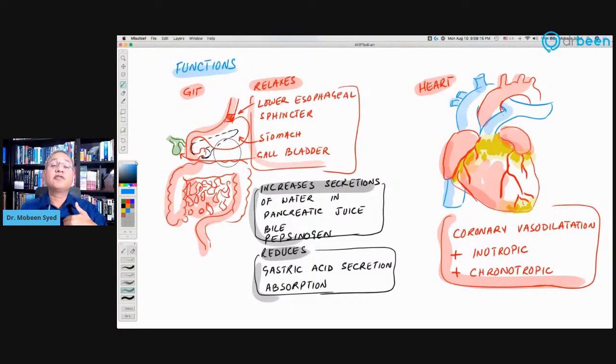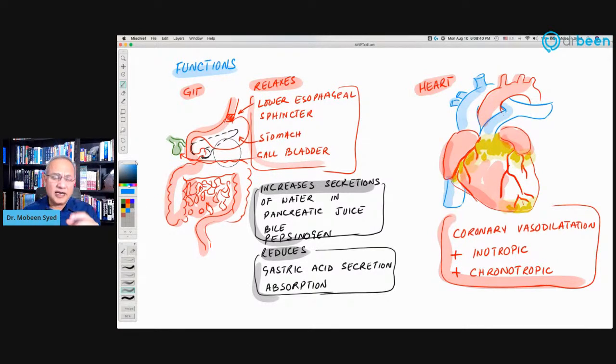Similarly, the esophageal sphincters relax as well when the GIT motility starts, so that if we have to vomit, we can vomit. So normally the sphincters relax when the other muscles in the GIT move faster. And when the other muscles in the GIT move slower, then the sphincters contract.